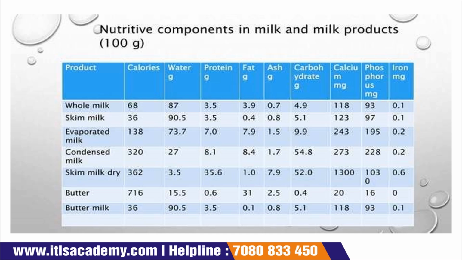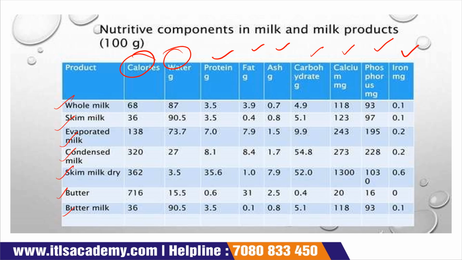This is the nutritive component in milk and milk products. Okay, it is for 100 gram, like whole milk. Here for the milk or milk product, the nutritive values are calories, water, protein, fat, ash, carbohydrate, calcium per milligram, phosphorus per milligram, and iron per milligram. And these are the products: whole milk, skim milk, evaporated milk, condensed milk, butter, buttermilk.